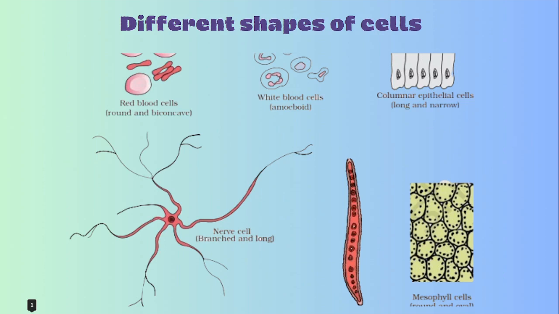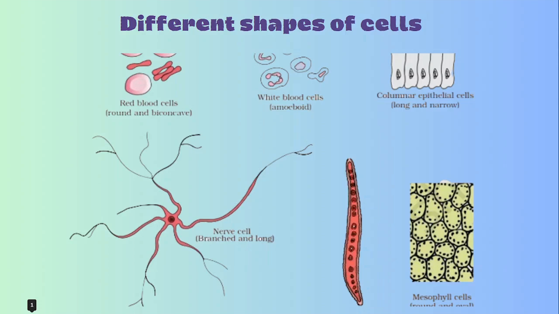Okay, so cells are of variable shapes and sizes, which is according to their function. Generally, they are spherical, but they may be elongated like tracheids, branched like nerve cell, round like biconcave red blood cells, round like mesophyll cells, and columnar like epithelial cells, amoeboid like white blood cells, right? So these are all different shapes of different cells, right?